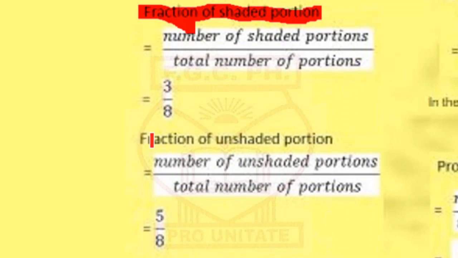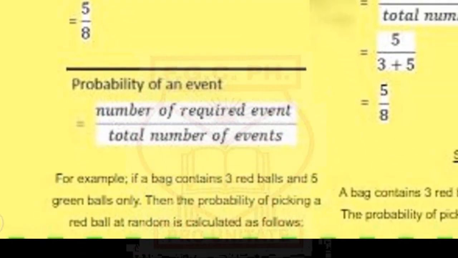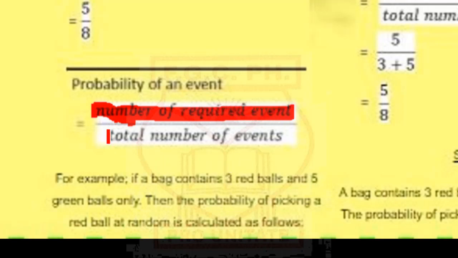In the same way, if you were asked for the fraction of the unshaded portion, you will count them. There are just 5 of them, and then you'll divide by all the sectors, which are 8 of them, and that's why you have 5/8. So here comes the definition of probability. The probability of an event is equal to the number of required events over the total number of events. So that's it: the number of required events all over the total number of events.